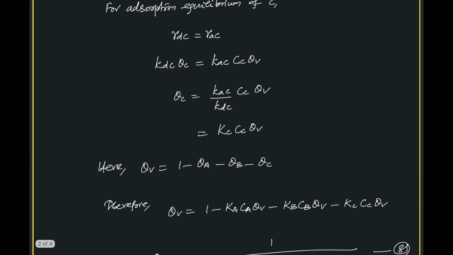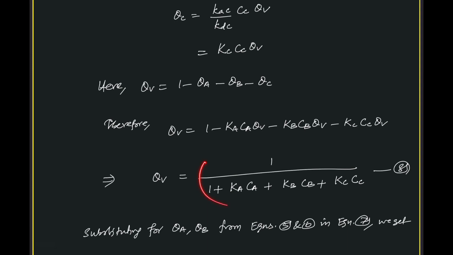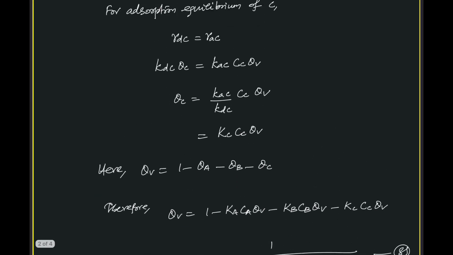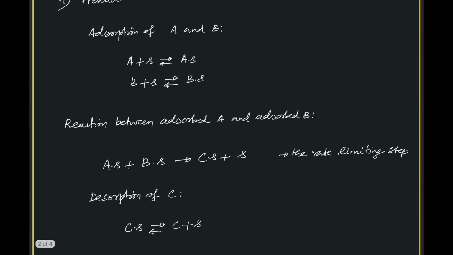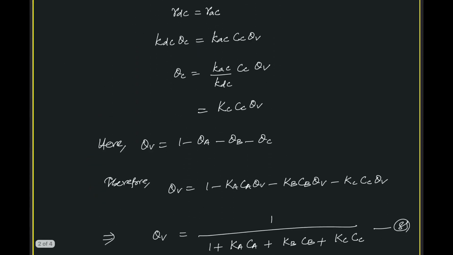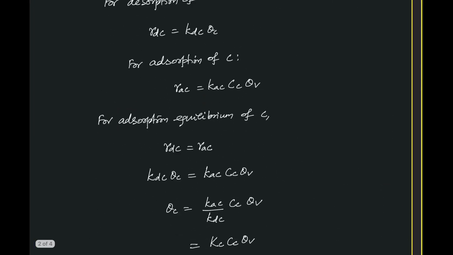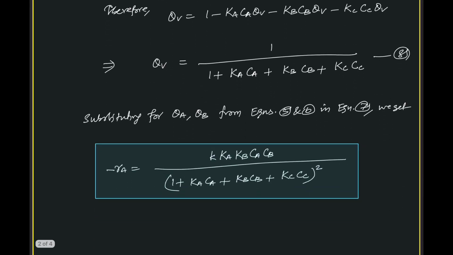So now we have theta V equal to 1 minus the entire other quantities, which is theta A, theta B, theta C, all are getting adsorbed. So all are having the same kind of relation. By substituting them, we have theta V coming this way. And what is the rate controlling step? Already we have written, no? The surface reaction is the rate controlling step, for which the rate is given as k into adsorbed A and adsorbed B. So the theta A, theta B relations are available. Substituting them, only this theta V is having an additional term.